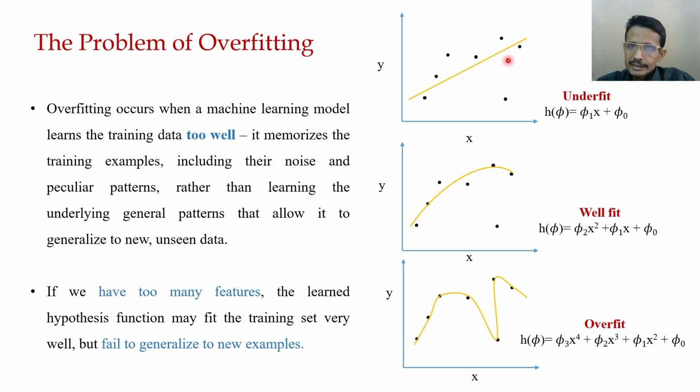Ideally, when these data points have been given, they come from this kind of distribution, and this point is supposed to be a noisy point, or a very uncommon pattern, not synchronized with this pattern. But here we can see that this complicated curve, even if this point is maybe noise, considers all the points and becomes very complicated. So we can say the model complexity is very high here.